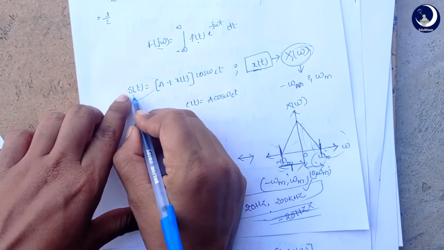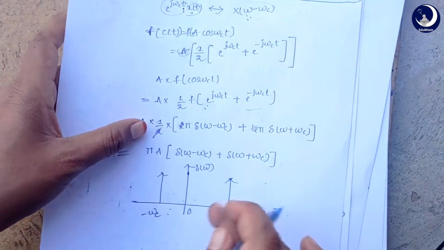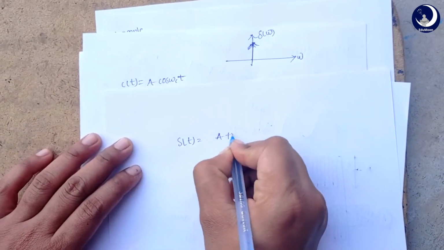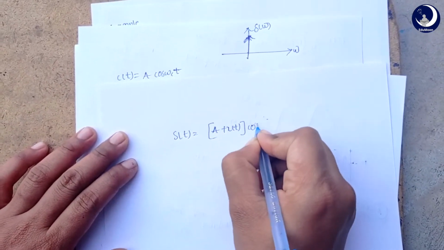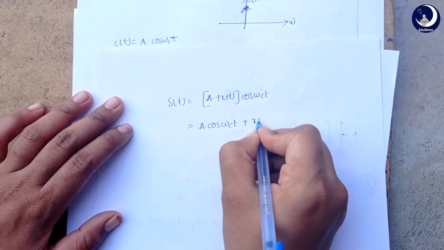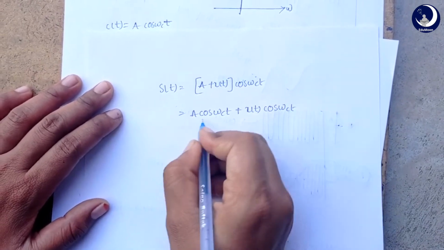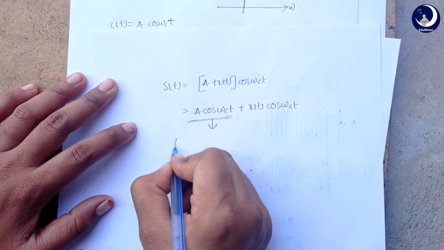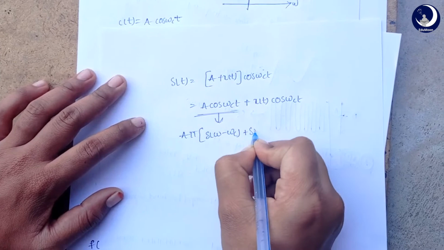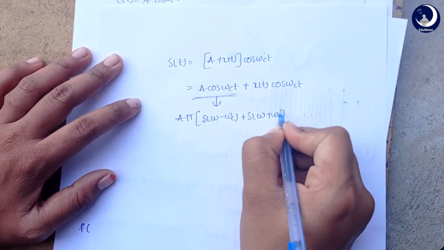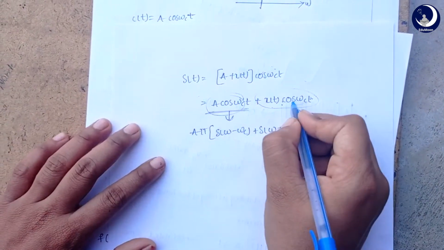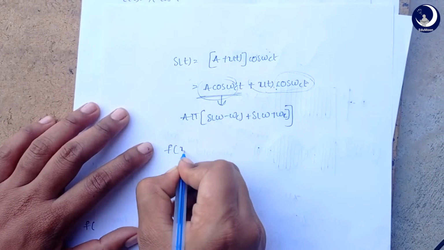modulated wave is s of t equals a plus x of t into cos omega ct, right? So now we got this function. We already got the Fourier transform for this function, which is a pi. Now we need to calculate the Fourier transform of this function. In order to calculate that,